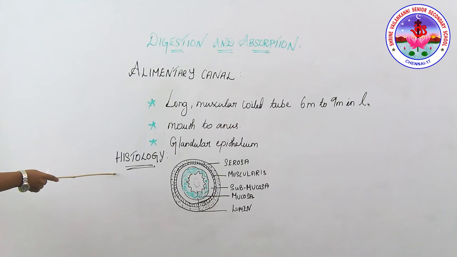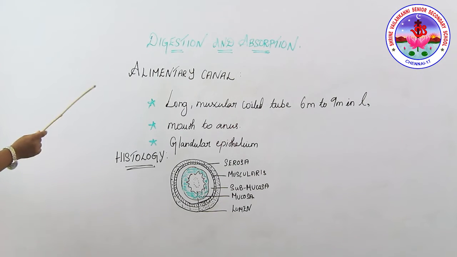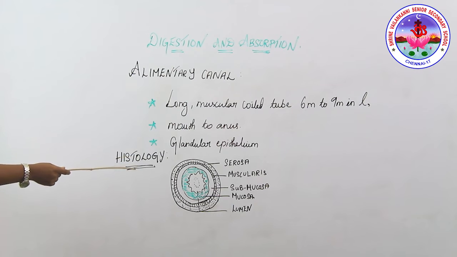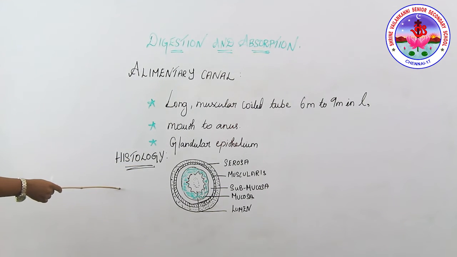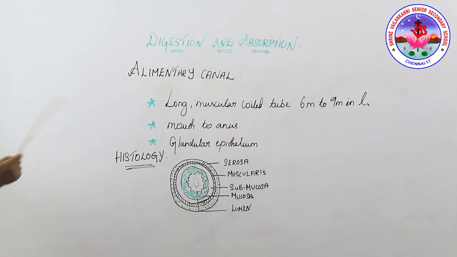What is histology? It is the study of the tissues present in the alimentary canal. When you observe under the microscope, the histology of the alimentary canal is visible like this. There are four layers: serosa, muscularis, submucosa and mucosa, surrounding the lumen. We're going to discuss this in detail now. First, the serosa. The serosa is the outermost layer, made up of a thin mesothelium with areolar connective tissue.